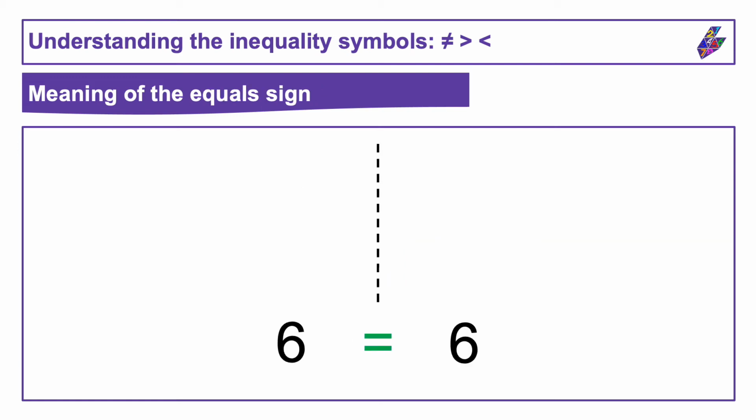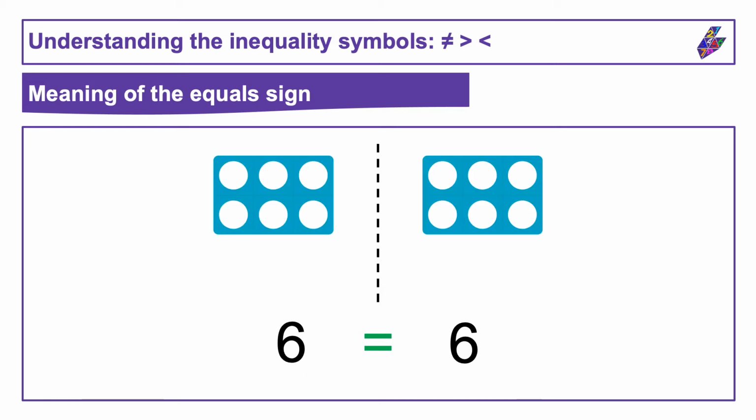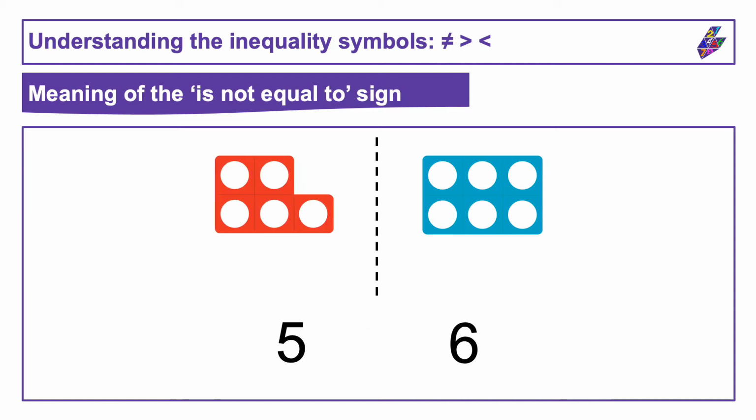We've seen in a previous video equations like this. 6 equals 6. This equation is true because we're just saying that 6 has the same value as 6, or 6 is equal to 6. We've also seen that we can show when something isn't equal using this inequality symbol. 5 is not equal to 6.